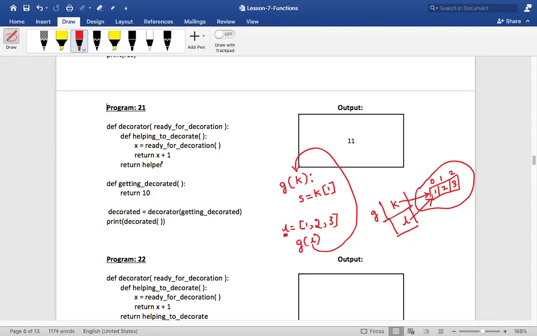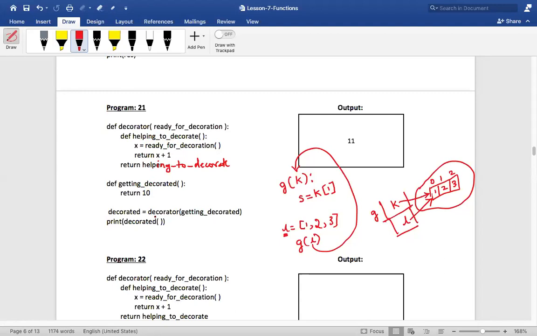What is he called as? Helping to decorate, isn't it? Okay, right. So whom do we call now? We are calling decorator, isn't it? So let me just change. This is not helper. What is it? Helping to decorate. That is what it is returning, this reference.